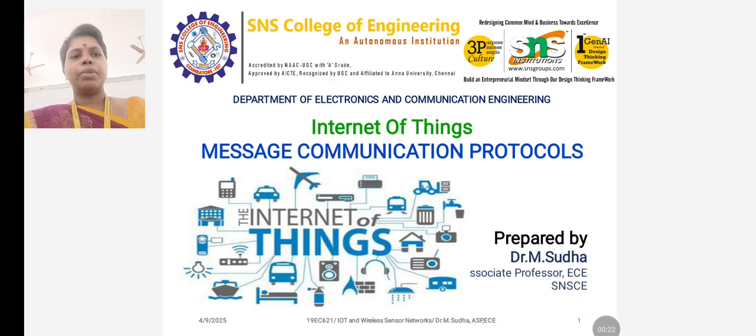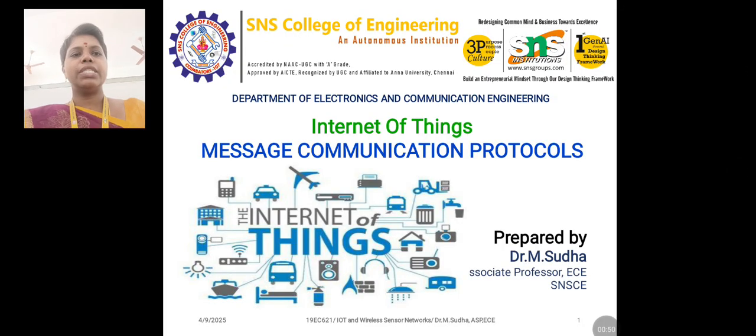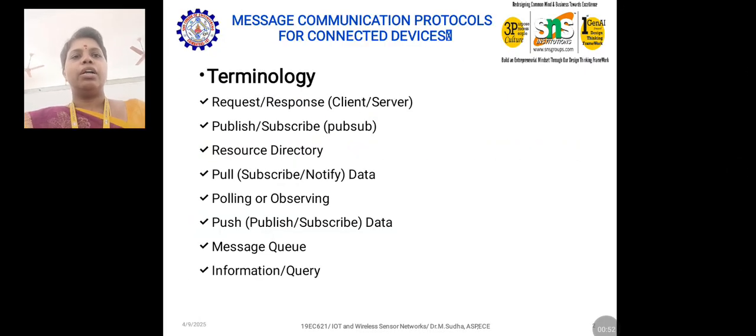So, message communication protocol. We know what is meant by communication. That is, say, we have a sender and a receiver, and we have some channel to communicate. This is how the information is transmitted from sender to receiver, that is communication. This is how the communication takes place. Coming to the Internet of Things, message communication protocols play a vital role. Let us see it in detail in this presentation.